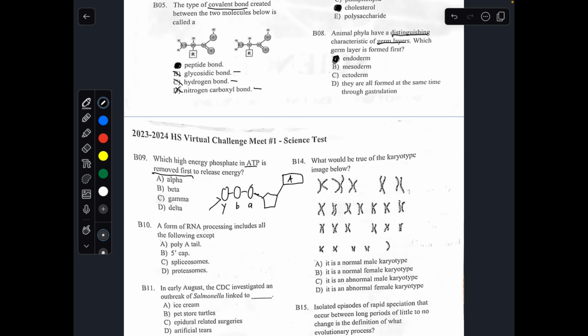So the outermost one's going to be released first. So number 9, the answer is C, gamma. So the gamma phosphate is what's going to be removed first.